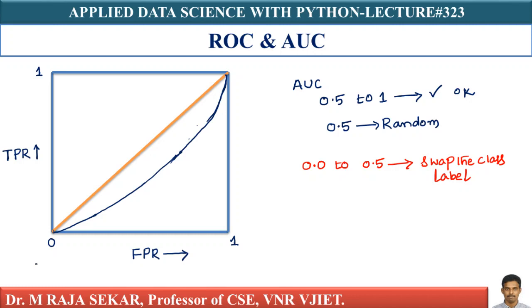Whenever you see anybody reporting an AUC value less than 0.5, there is something wrong with the modeling. Just swap the class labels and you will get a value greater than 0.5. 0.5 basically means a random model, and anywhere between 0.5 and 1 is a good model. If your AUC value is less than 0.5, just change the class labels.